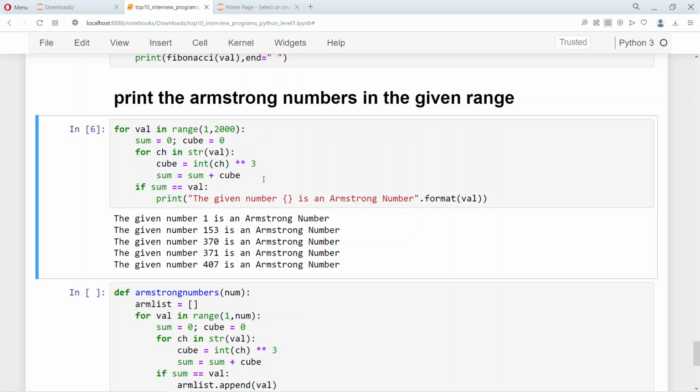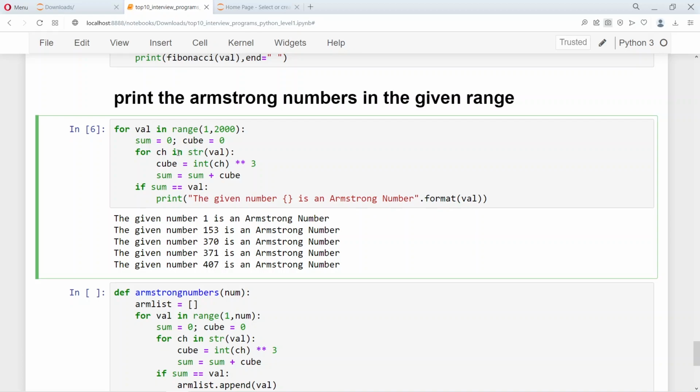So how do you generate that? Very easy, because every number is a string, and therefore you consider every number here. For every character, this is a number that you generate in the range 1 to 2000, so you convert it as a string.